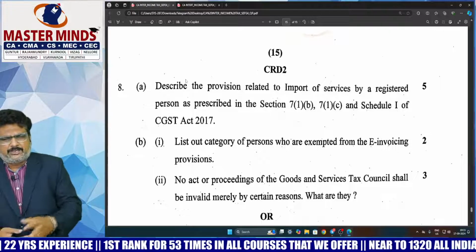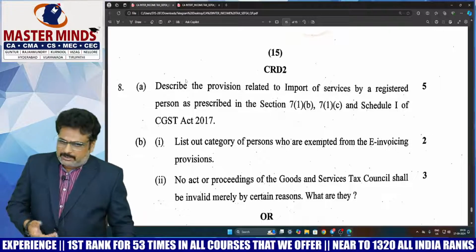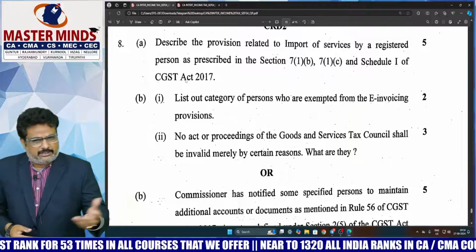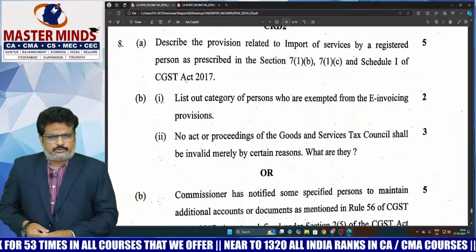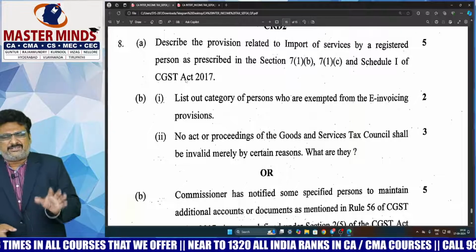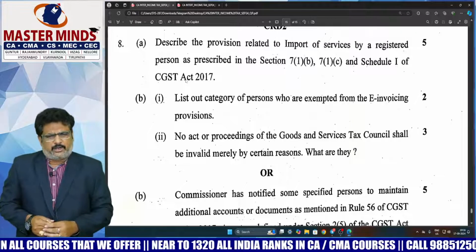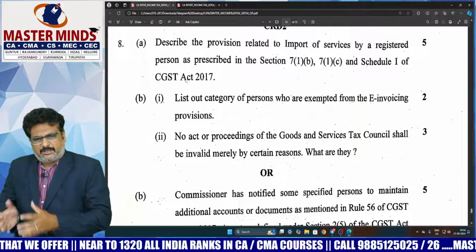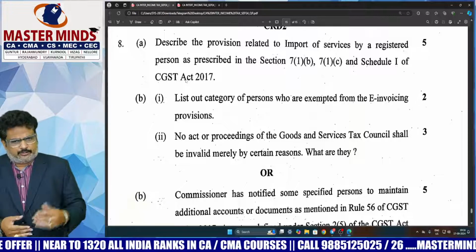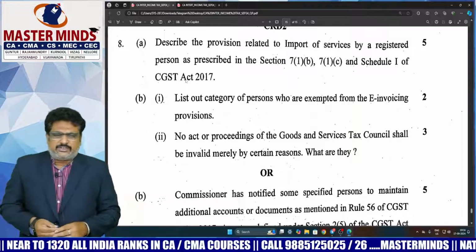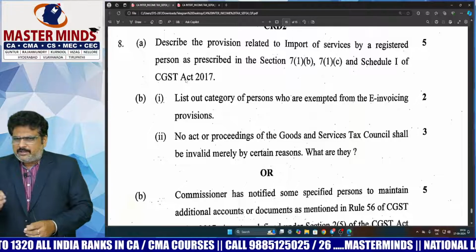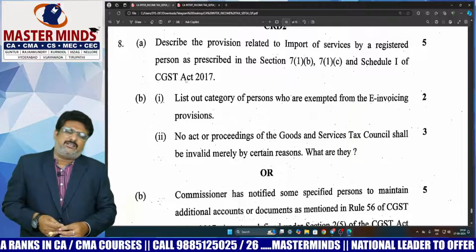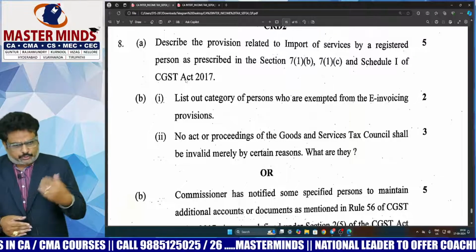I think in our material it is topic number 4. In the concept book, you can write that. The next one is invoice exemptions, a straightforward theory question, easy to answer. No act or proceedings of the GST Council shall be okay. This is the only one that is a little bit difficult for an above average student. Only the student who is able to study the material in depth, including the study material of ICAI, is able to answer. So this 3 marks question, which is there in 8B2, no act or proceedings of the GST Council, was a tough question according to my opinion.